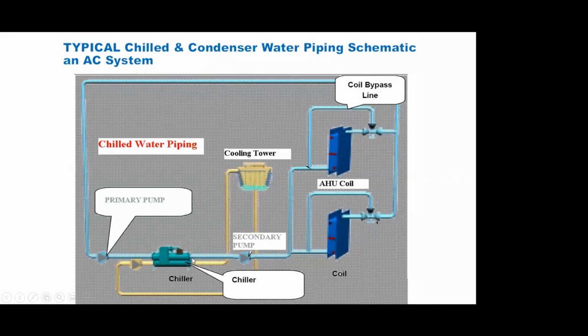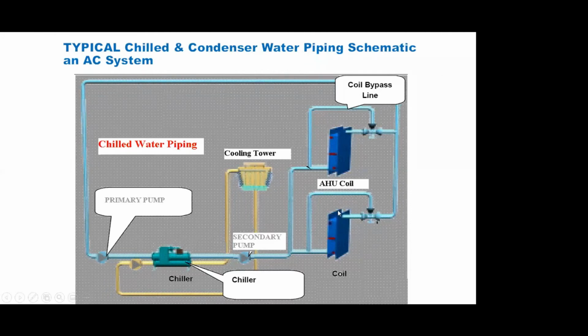And we also have a chill water circuit, which delivers the water to the cooling coils in the air handling units. You can see here there are two air handling units or cooling coils, and you can also see there is a bypass line. What this bypass line does is, depending upon the load of the cooling coil, if you don't require the full capacity of chill water to go into the cooling coil, the required amount is bypassed.